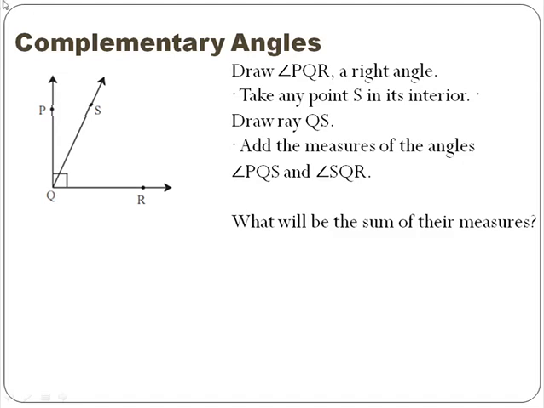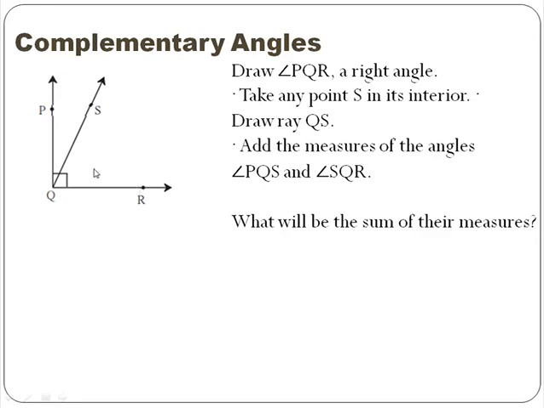Now, children, look at the diagram. Draw angle PQR, a right angle. That is, you have to draw any angle PQR having measure 90 degree. Now, take any point S in its interior. This point S is in the interior of angle PQR. Now, draw ray QS. Now, measure the angle PQS and angle SQR.